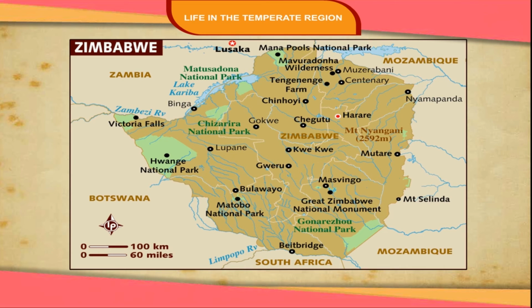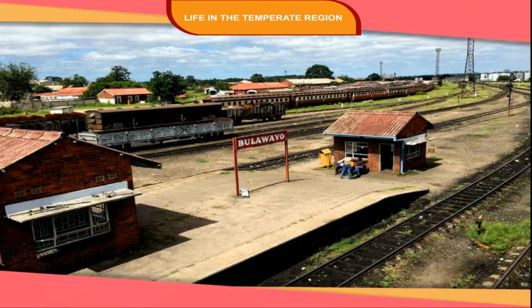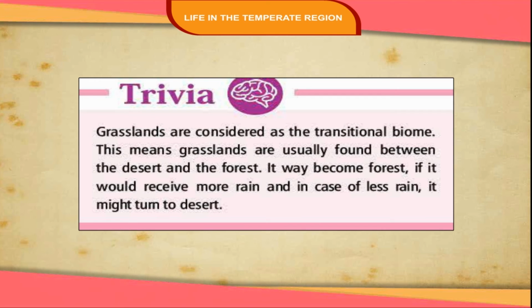Zimbabwe was a British colony in South Africa. Its capital, Harare, and Bulawayo are well connected by rail, road, and air transport. Trivia: grasslands are considered as the transitional biome. This means grasslands are usually found between the desert and the forest. It may become forest if it would receive more rain, and in case of less rain, it might turn to desert.